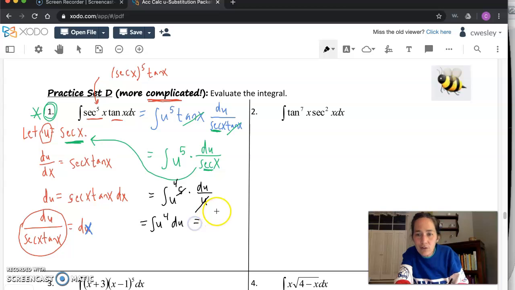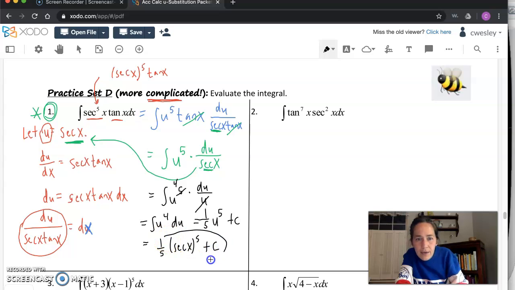We can use our regular anti-differentiation power rule. You're going up a power back to u to the fifth, 1 over 5, and then a plus c. Indefinite integral. Sub back in. U is equal to secant of x, so final version, 1/5 secant of x to the fifth, and then plus c. And that was 1 down. Okay.